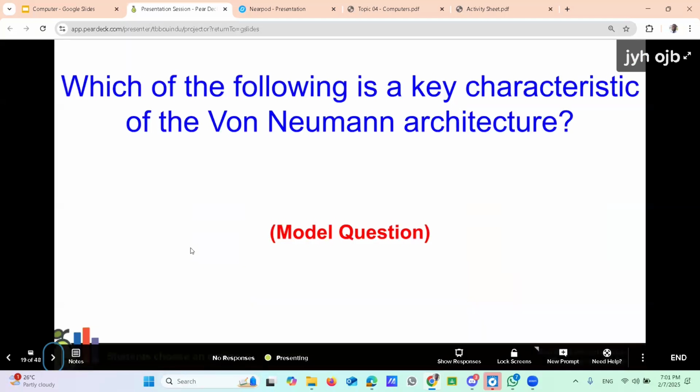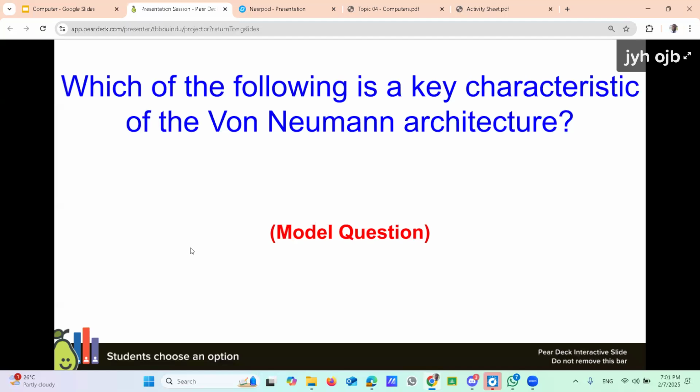Right, now try to answer this question. Your time. Which of the following is a key characteristic of the von Neumann architecture?